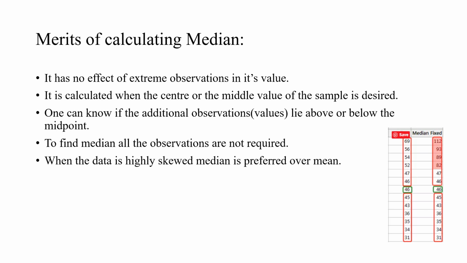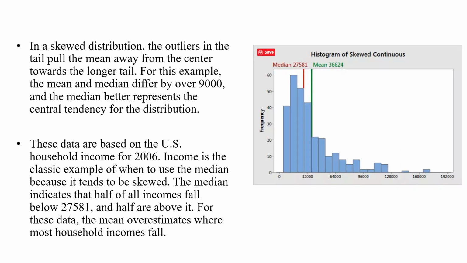Median is preferred over mean. We will see in the next slide what it tells. In a skewed data distribution, and here you can see this is a skewed data distribution, the outliers, or we can say the extreme observations, are there. When extreme observations are there, it is called a skewed distribution. It is not uniform. It is not a bell shaped curve. It is on the extreme left side.